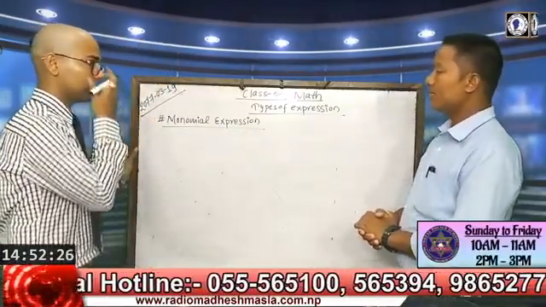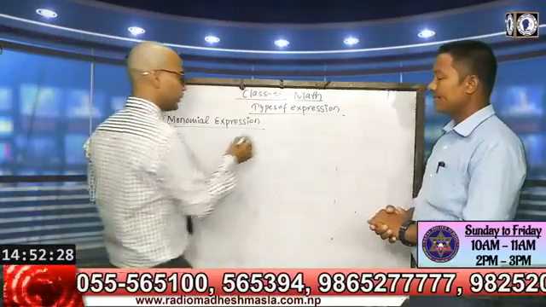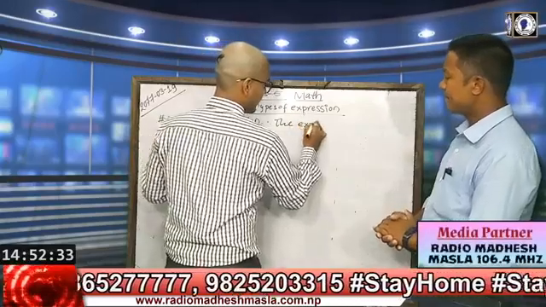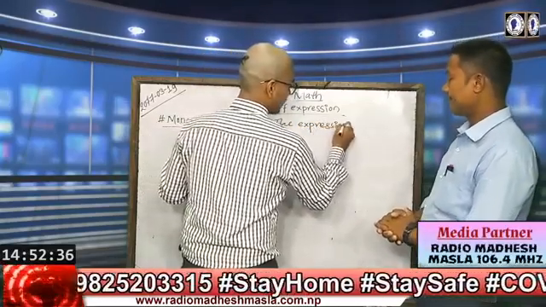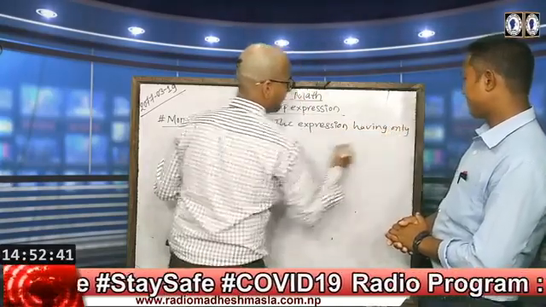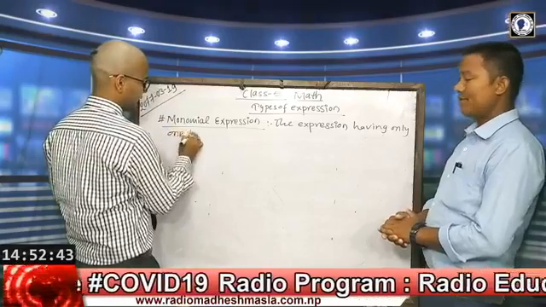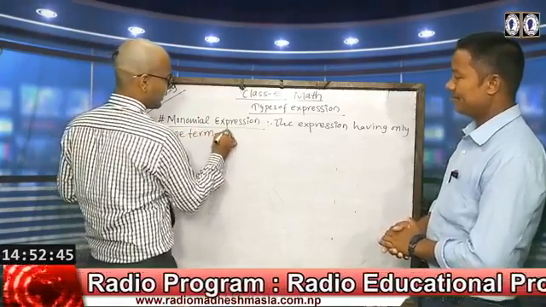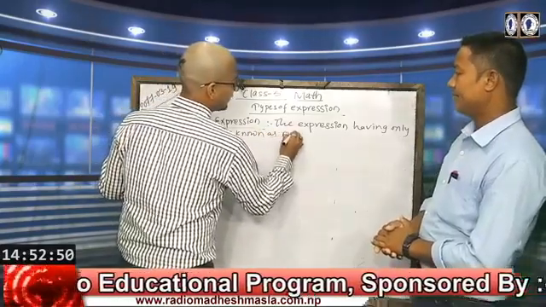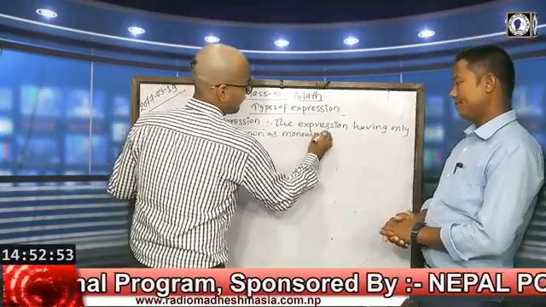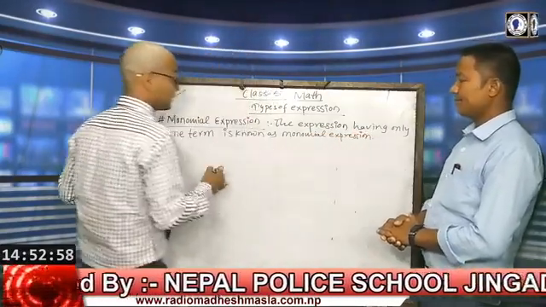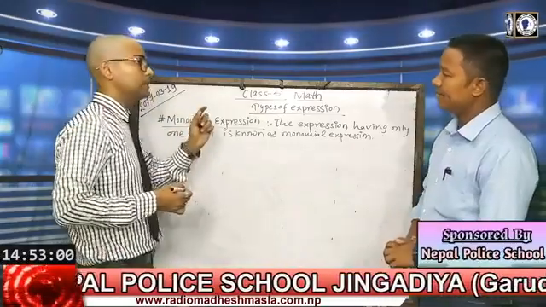So we can define it like this: the expression having only one term is known as a monomial expression.